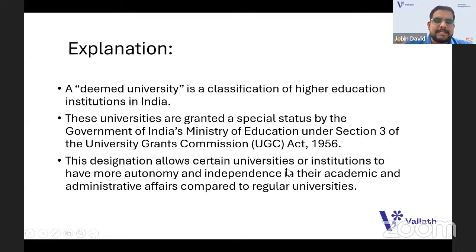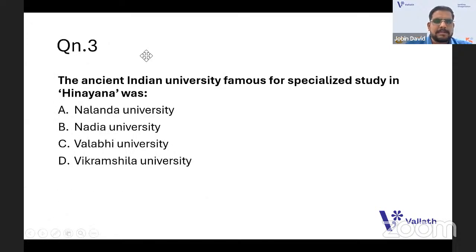The designation allows certain universities or institutions to have more autonomy and independence in their academic and administrative affairs compared to regular universities. That is what you have in the deemed universities. Yeah, very great. So going with the next one. Yeah, Nevin, your answer is correct.